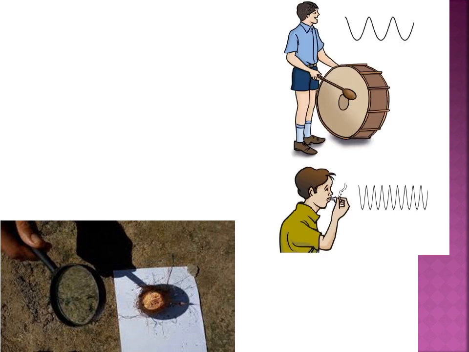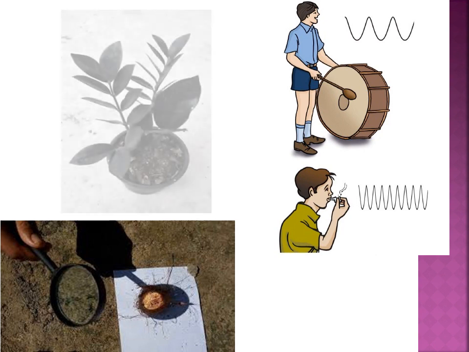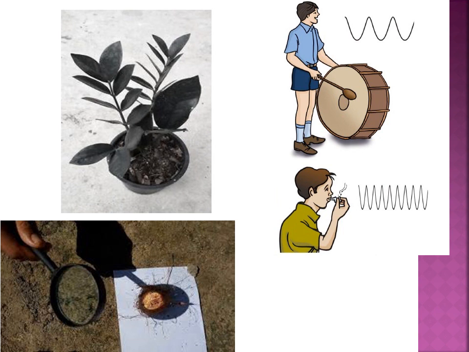Collecting sunlight on a paper with the help of a convex lens burns the paper. On increasing the volume of a music system or TV beyond a limit, the vessels in the house start vibrating. If a pot having a plant is kept in the dark, the plant languishes. So, what is happening in the following pictures?